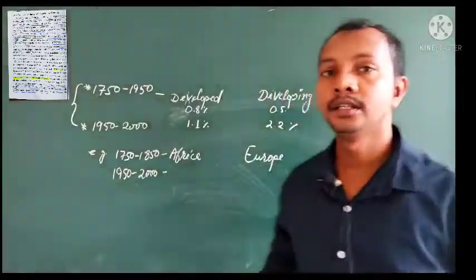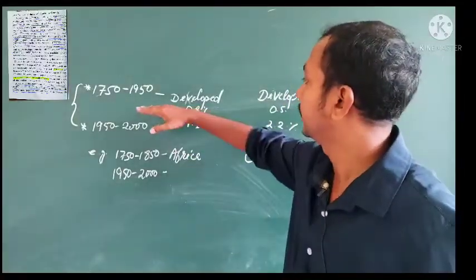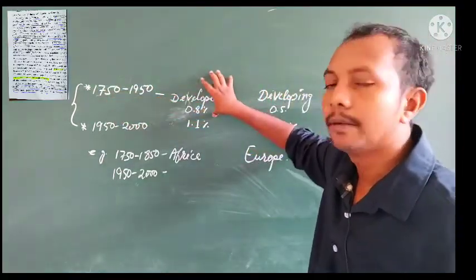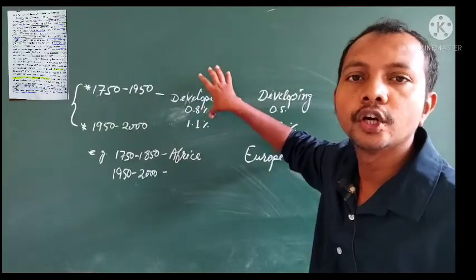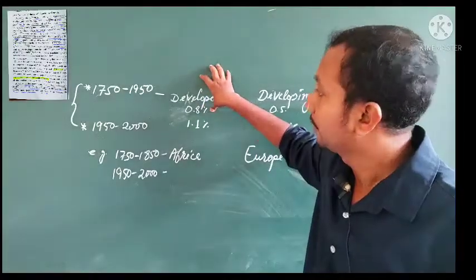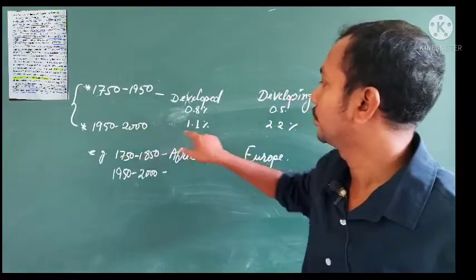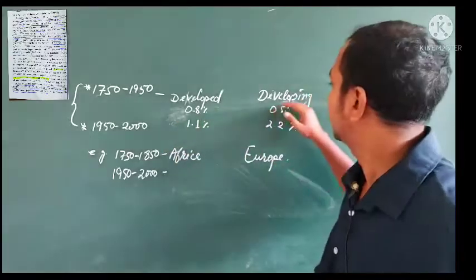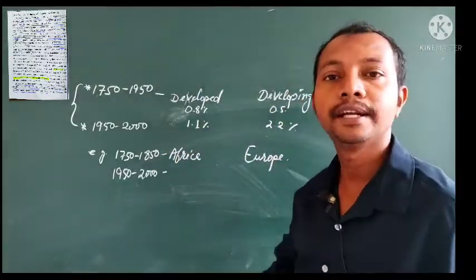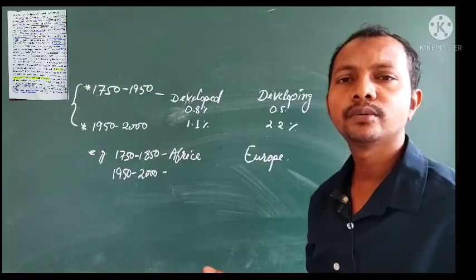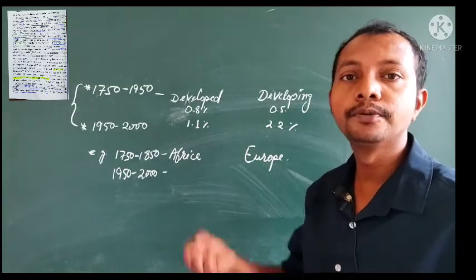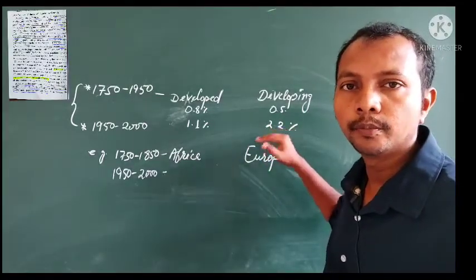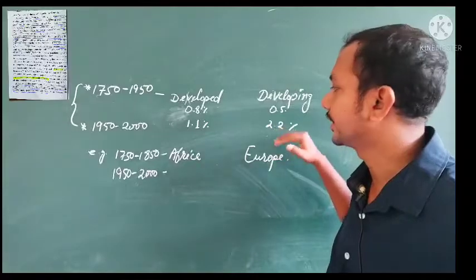That means during 1750 to 1950, developed countries had better socio-economic conditions. But in the next period, 1950 to 2000, the developed countries' socio-economic condition went down and the developing countries' was improving, so the population growth rate started increasing on this side.